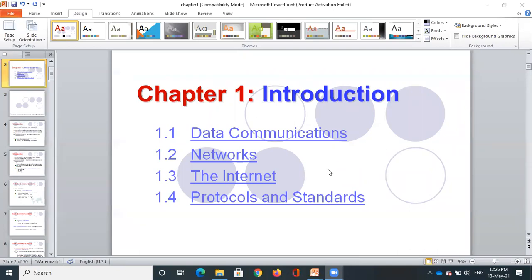Now the next thing that we need to discuss is what are these protocols and standards? Can somebody tell me what protocols are? To transfer data from one device to another device reliably, we need a protocol. But what is the meaning of a protocol? Why is this protocol required? What is the basic understanding of a protocol? It's the rule for communication reliably. Exactly. So we can say it is the rule or the guidelines.